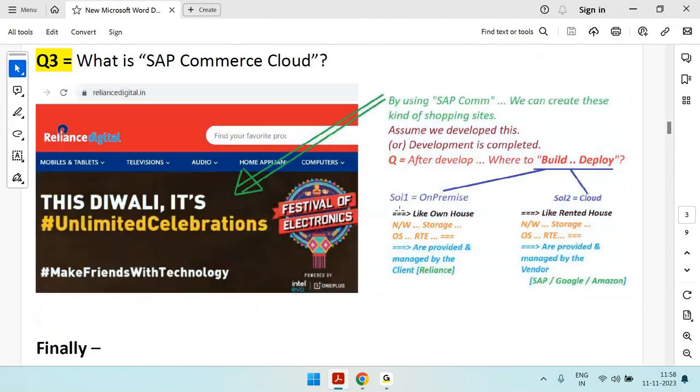If you have your own house, what do you need to do? You need to take care of everything. For example, you need to take care of the lighting, the plumbing, the water, everything. And if any problems come, you need to take care of those too. In software technology, you need to take care of the network, the storage, operating system, runtime, and so on. That means if you are on-premise, you, the client, are responsible to buy the network, the storage, the runtime, the software, all these things, and to manage them also.